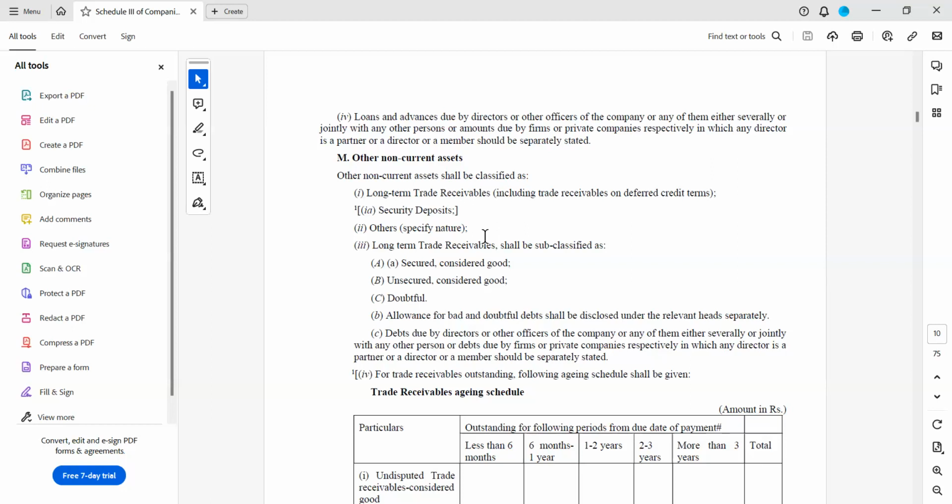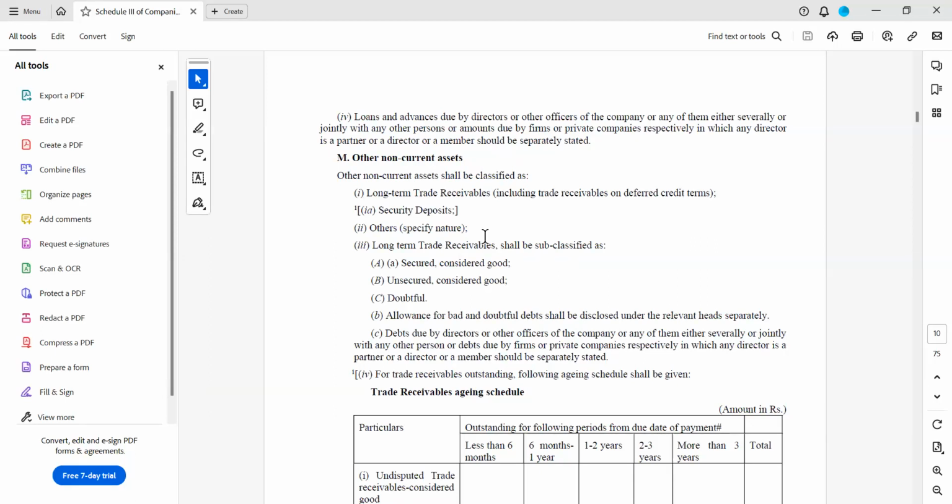You would have seen contracts where 5% retention is retained by the builder from the contractor. The contractor has to show this 5% as a long-term asset only, a long-term trade receivable. It cannot be a regular trade receivable because this 5% is very subjective and comes only after 5 years.